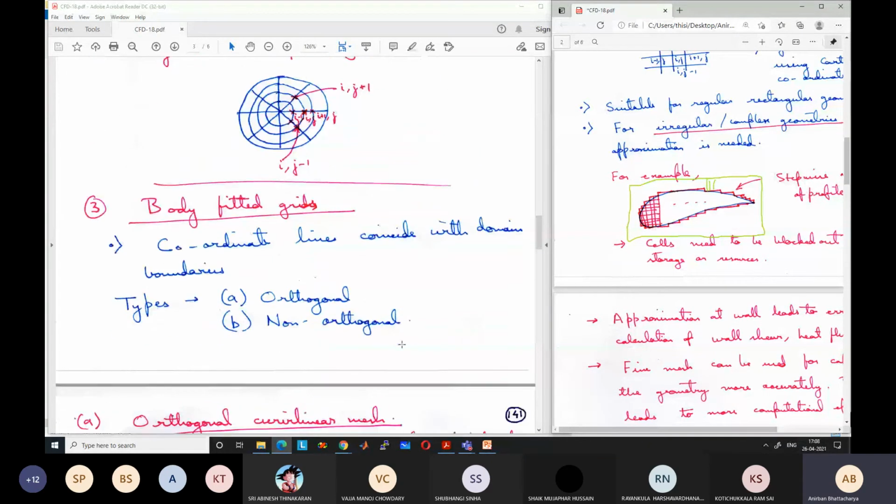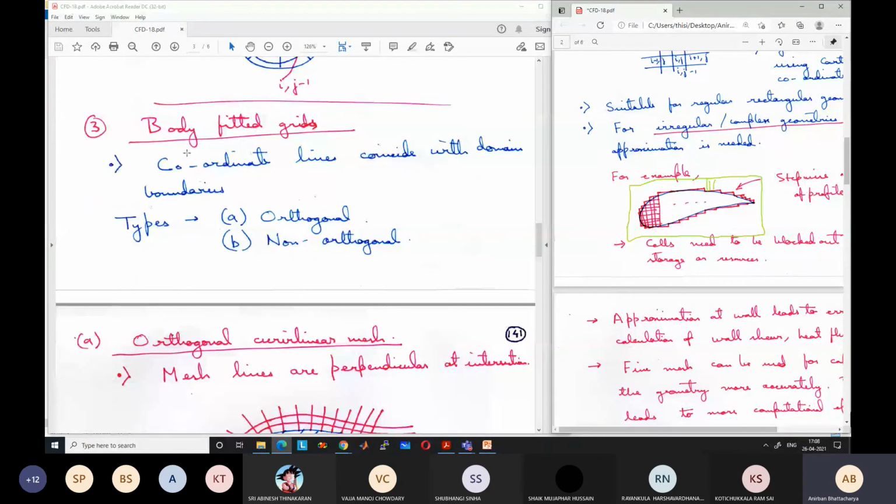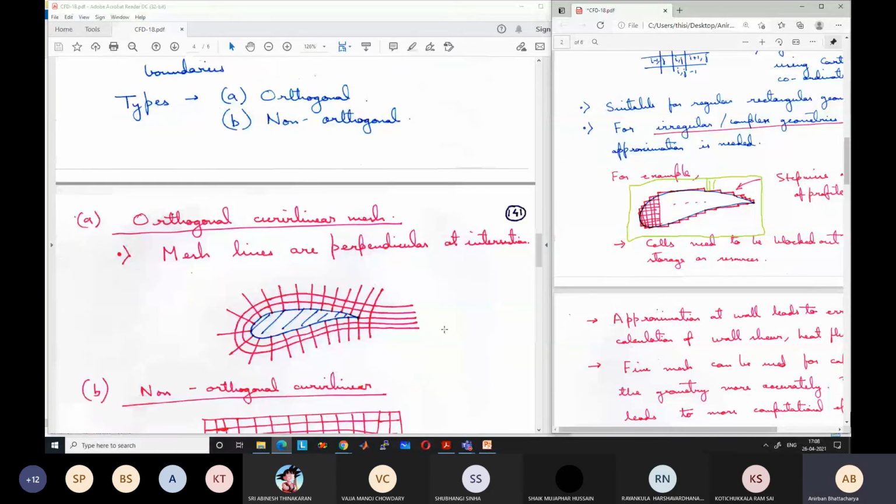What are body fitted grids? They follow the shape of the body, but still have a structured arrangement. For example, if this is an aerofoil and we are solving for the flow outside it, instead of taking squares or any other grid outside the aerofoil, we can have these lines which are perpendicular to the direction of the aerofoil boundary.